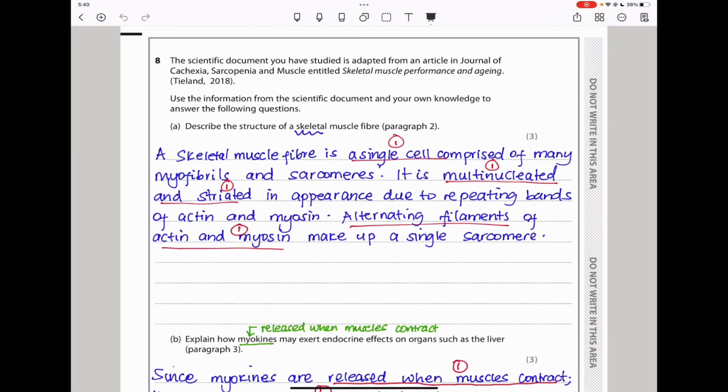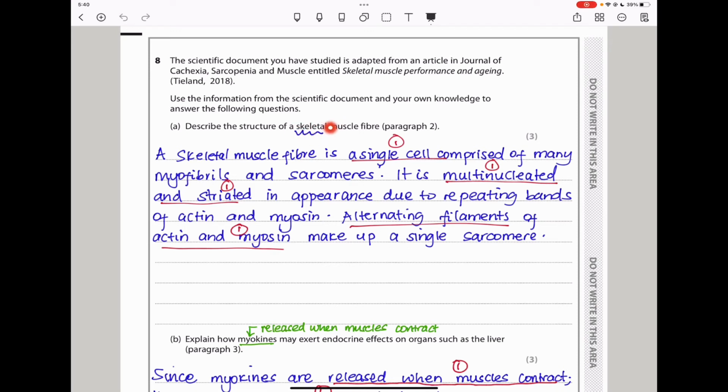Question 8. They say, use the information from the scientific document and your own knowledge to answer the following questions. Question A, describe the structure of a skeletal muscle fiber. Refer back to paragraph 2. Like I already showed you the scientific article, I'm not going to refer back, but I'm just going to answer the question, and you can refer back as you look at my answers.